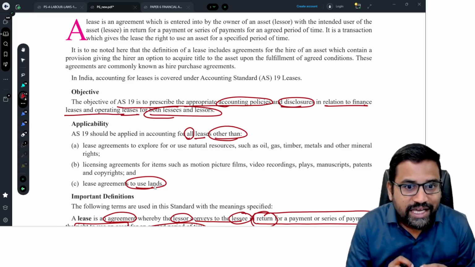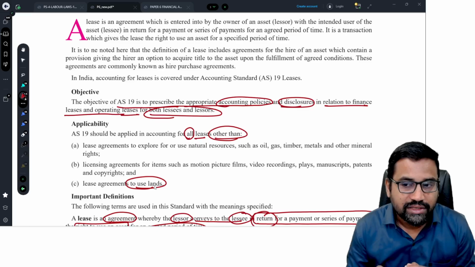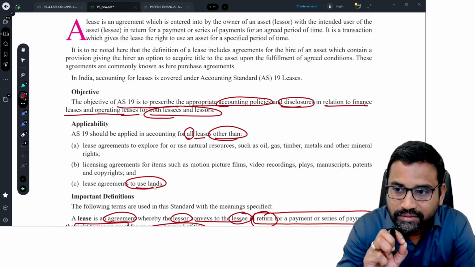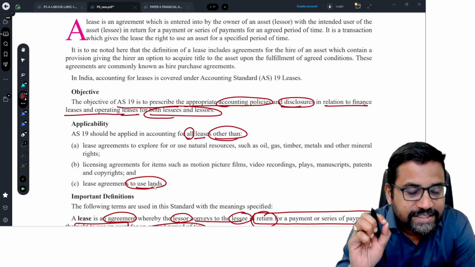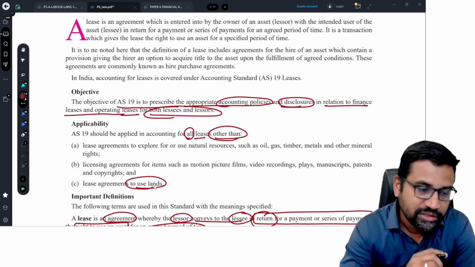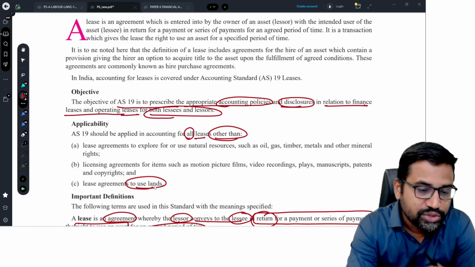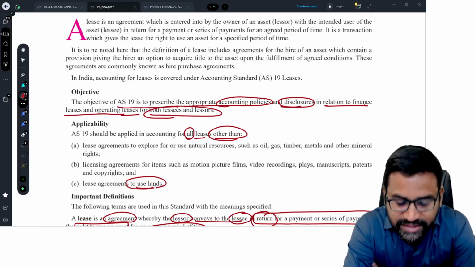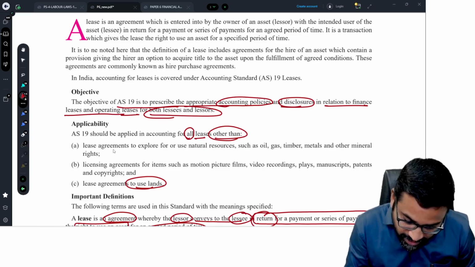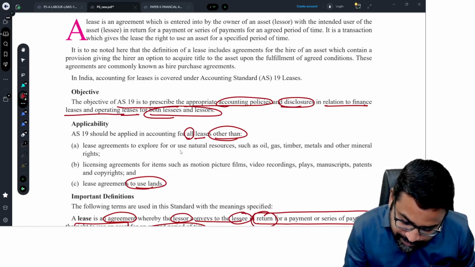So lease agreements for use of land. Suppose a business enterprise has taken any land on lease basis, whether this standard is applicable? Answer is no, this standard is not applicable. Lease agreements to use lands are not covered under this standard. This is one exception. And any lease agreements to explore for